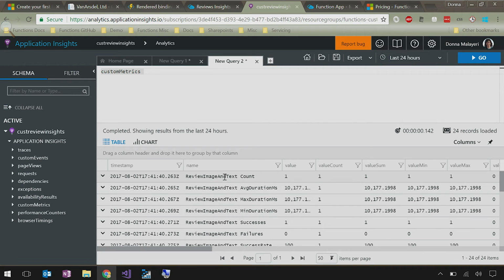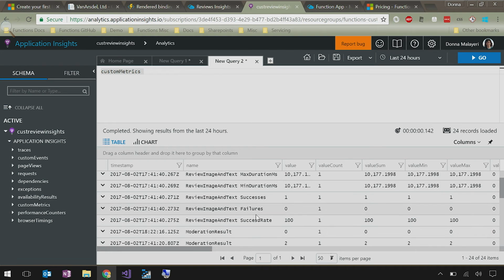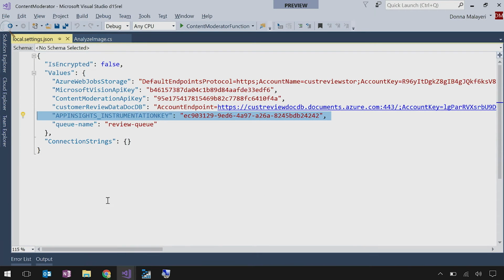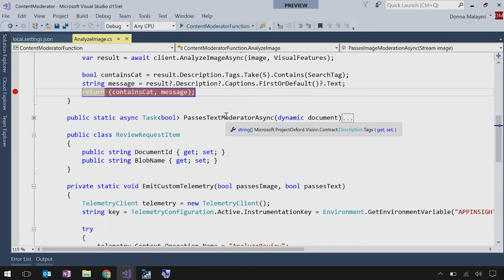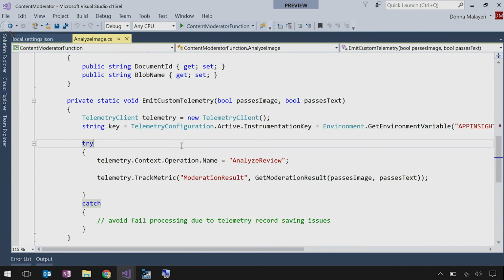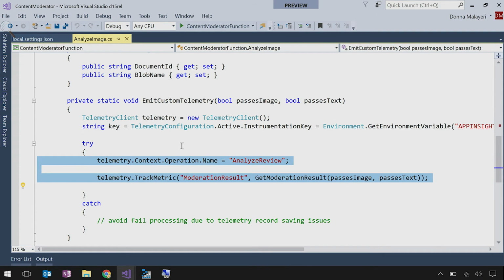You can see the average duration, the max duration, and the number of successes and failures of the actual function running. Oh, nice. And then we have moderation result. This was a custom metric that we logged, which is super easy. I just have basically two lines of code to log this. Oh, cool. So I have analyze review and then moderation result.